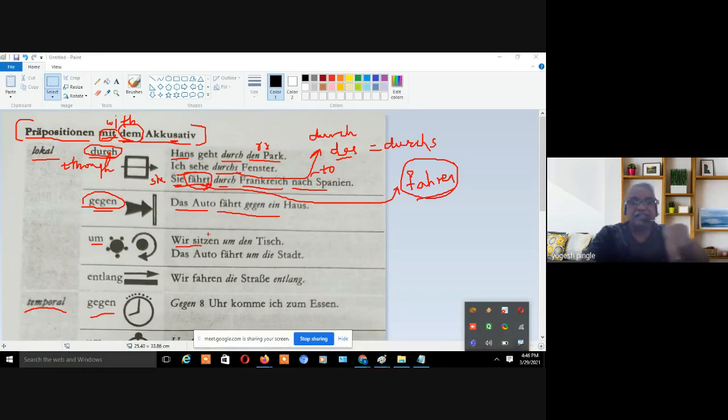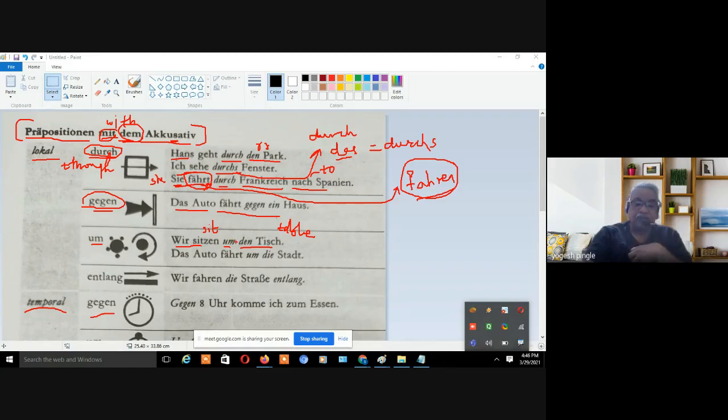Wir sitzen. Sitzen means sitting. We sit um den Tisch. See, what is Tisch? Tisch is nothing but a table, right? Now der Tisch, and that's why in accusative form it is den.